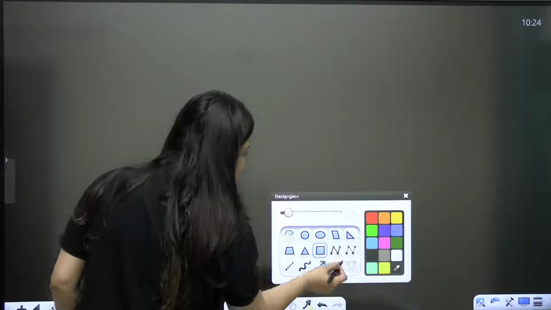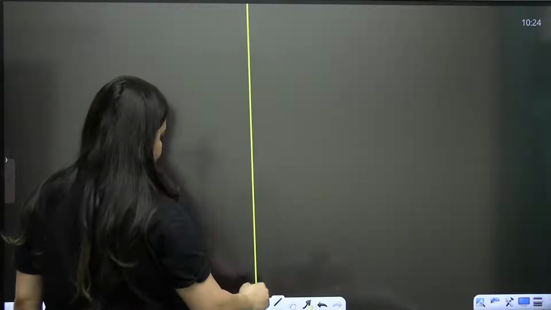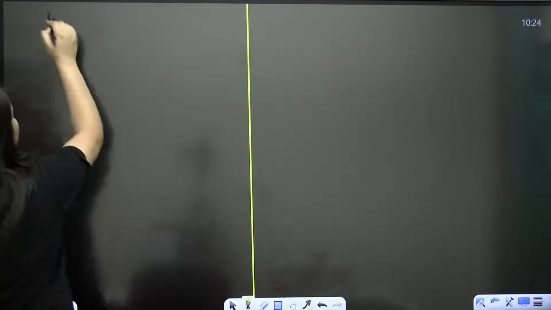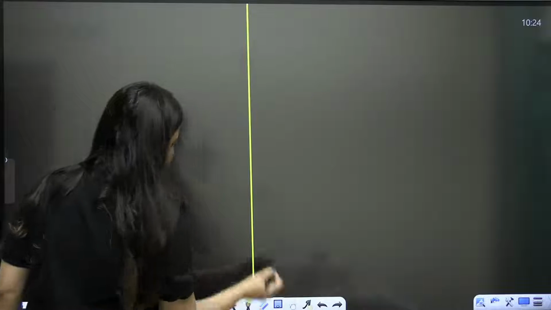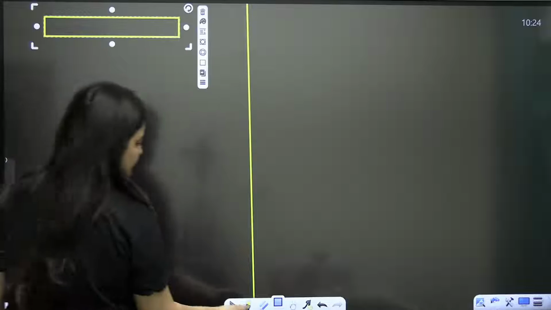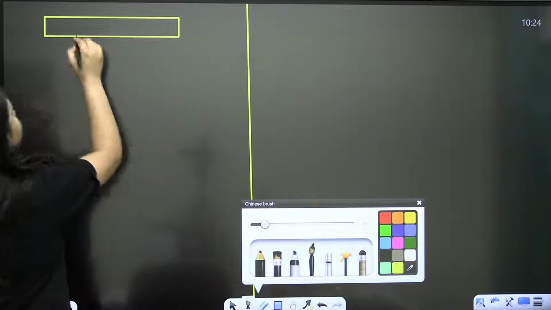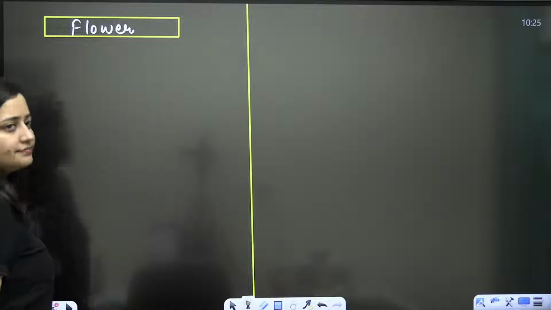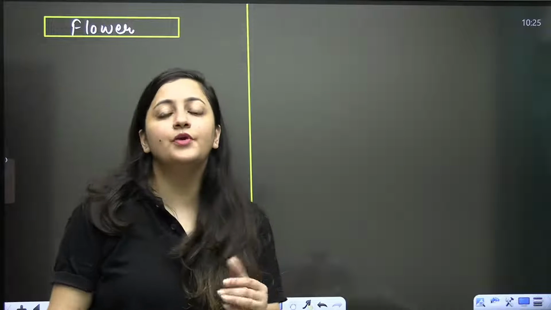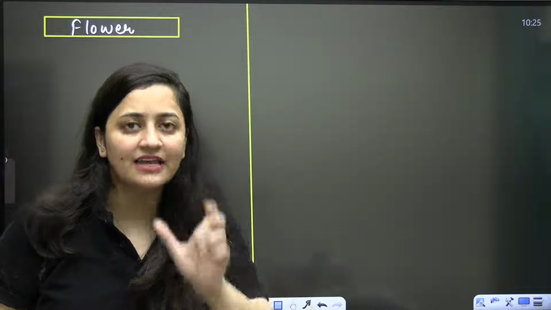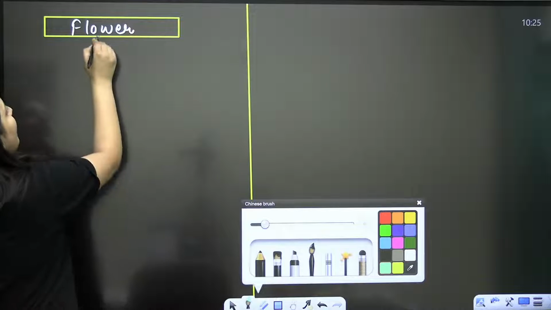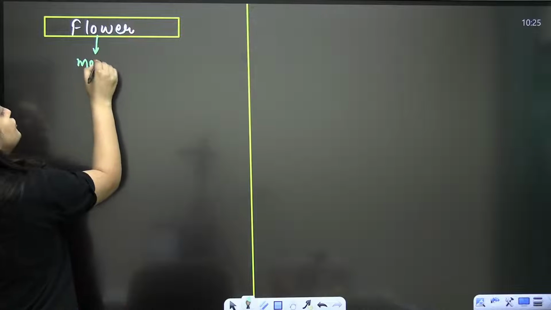Now, next is flower. Sexual reproduction in flowering plants, that is our angiosperms. Now, what is this flower? Actually, this flower is a modified shoot.